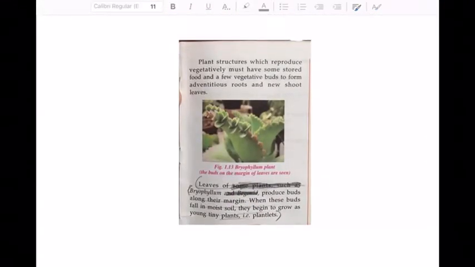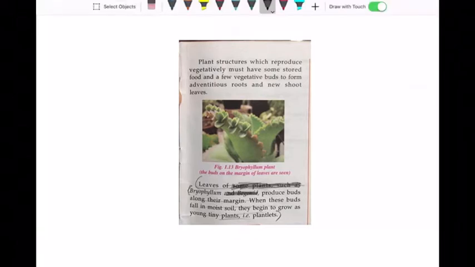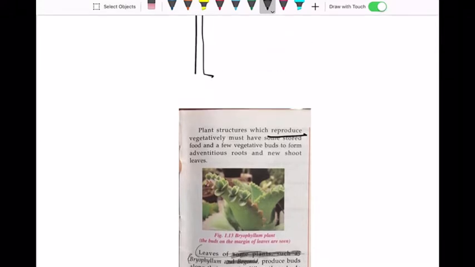Now one most important feature for vegetative propagation is that it should have stored food.